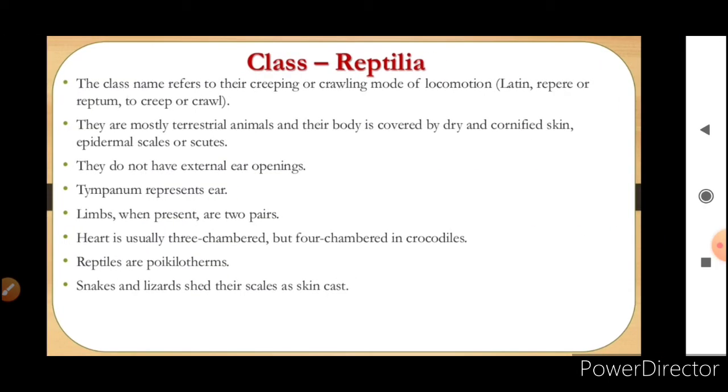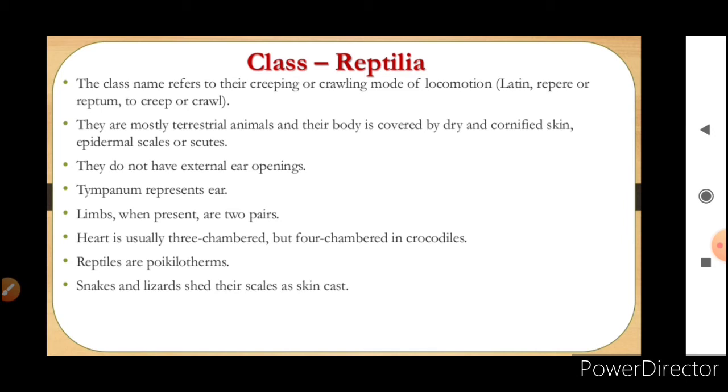So the class name refers to the creeping or crawling mode of locomotion. They are mostly terrestrial animals and their body is covered by dry and cornified skin, epidermal scales or scutes. They do not have external ear openings. Tympanum represents the ear. Limbs when present are two pairs. Heart is usually three-chambered, but the exception is crocodile, where the heart is four-chambered.